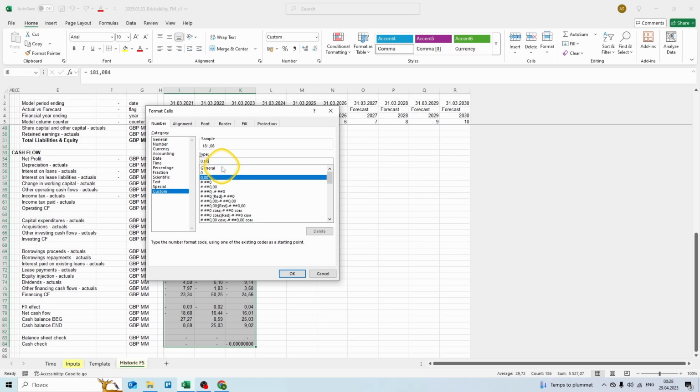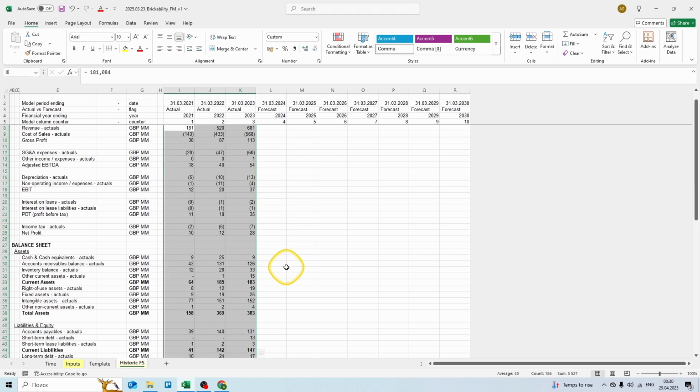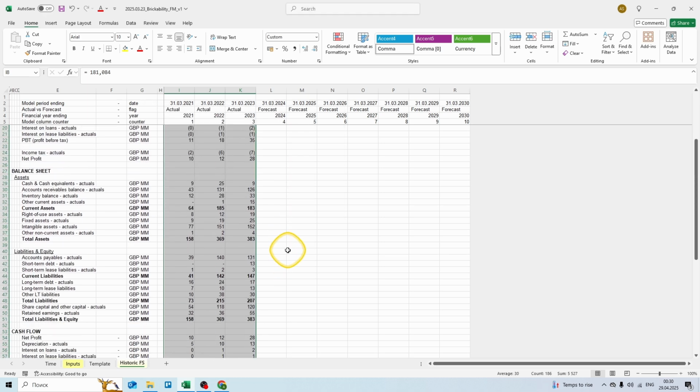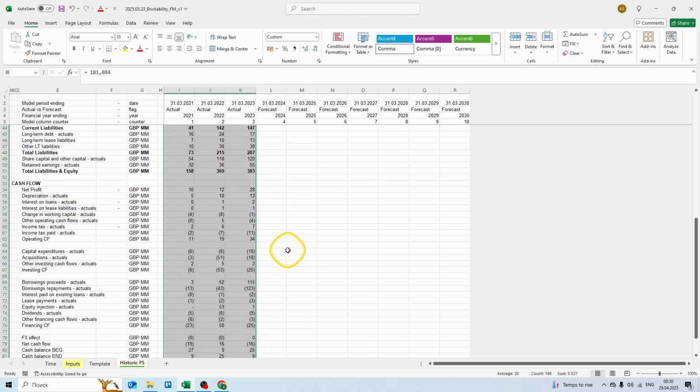So let's go back, and as we discussed, we will have hash space hash hash 0, then semicolon, open the bracket, hash space hash hash 0, close the bracket, again semicolon, and then in parentheses we want a minus sign, so when there is a 0, the Excel will have a minus sign in a cell. Press OK, and as you can see, we changed our formatting and it looks a little bit better.